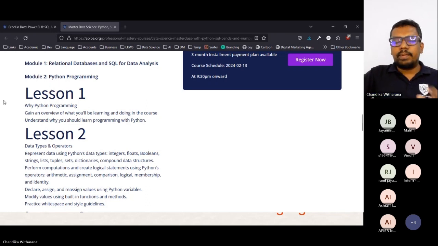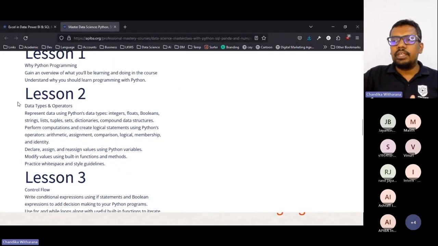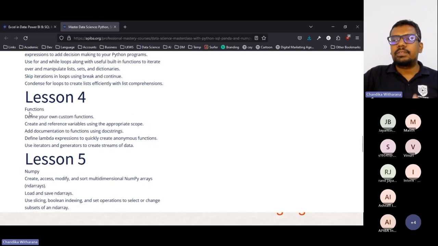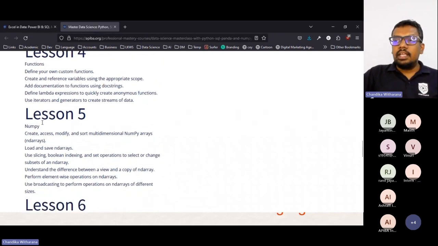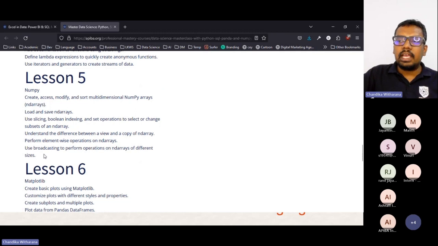With Python, we start from the installations, setting up the environment, and all those things. In the second module, the Python programming module, we talk about data science, data types, operators, control flows, and functions. Then next we start with NumPy, the numerical Python library. Here also we talk about so many topics.